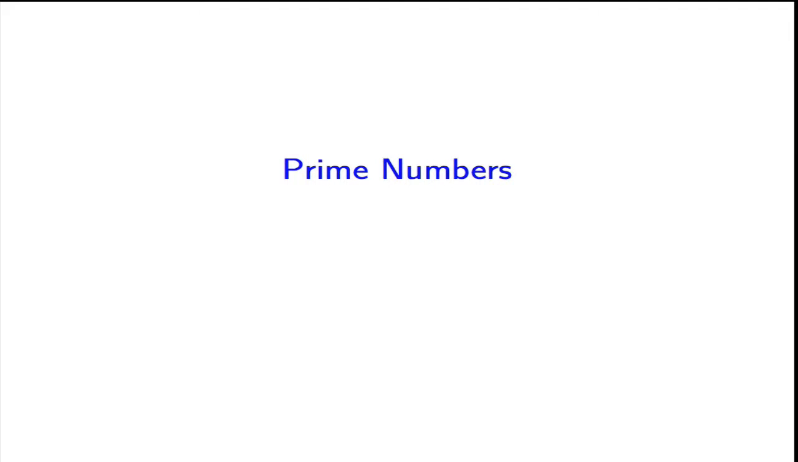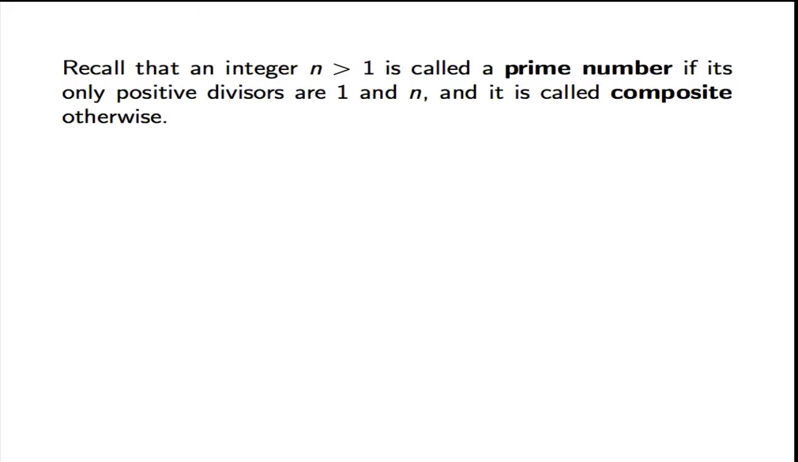In this video, we will see some results concerning prime numbers. Let's begin by recalling that an integer n greater than 1 is called a prime number if its only positive divisors are 1 and n, and it is called composite otherwise.